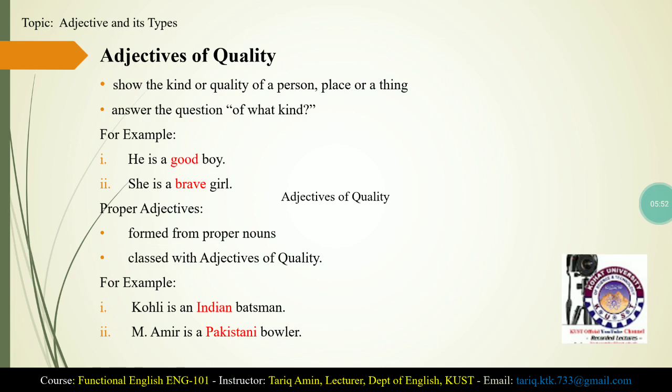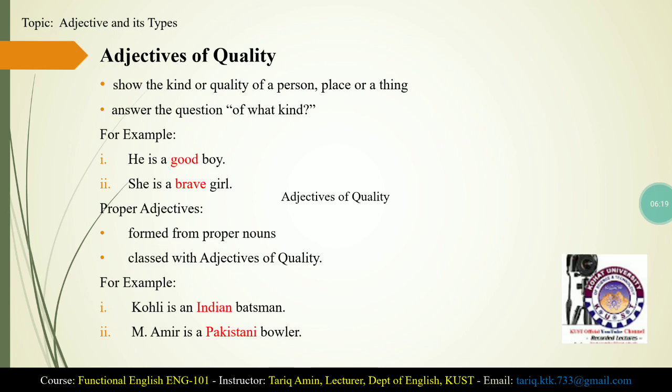When you say that he is a boy, someone may ask a question, what kind of boy, or a boy of what kind, or what sort of boy. So you can easily answer the question: good boy. When you say that she is a girl, someone may ask the question of what kind, girl of what kind. So you can say brave girl. So adjectives of quality answer the question of what kind.